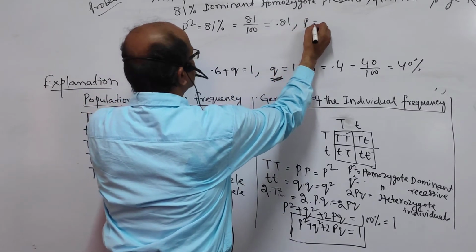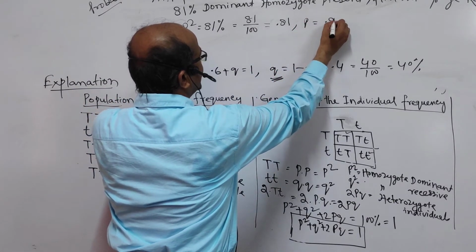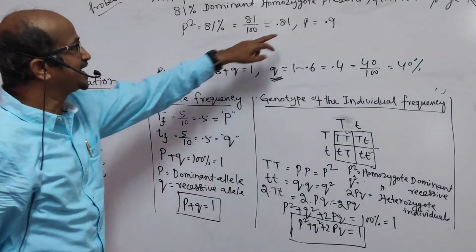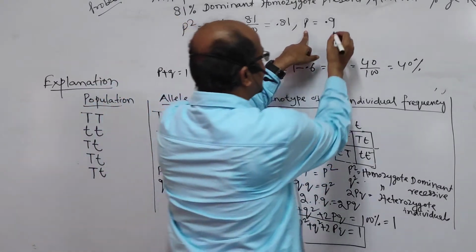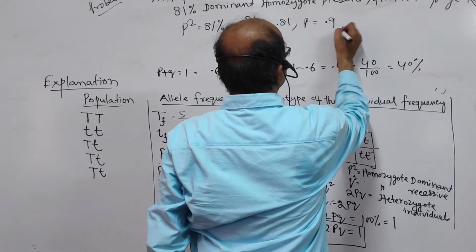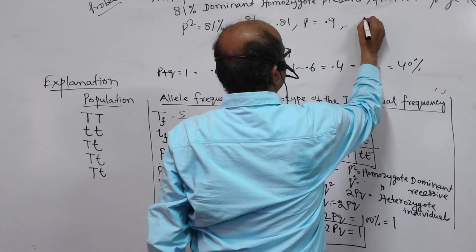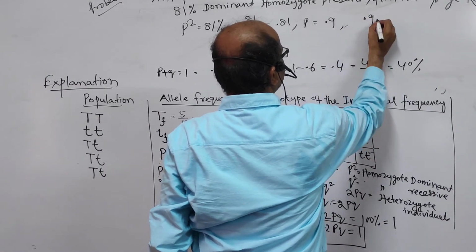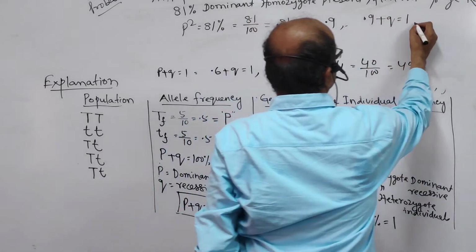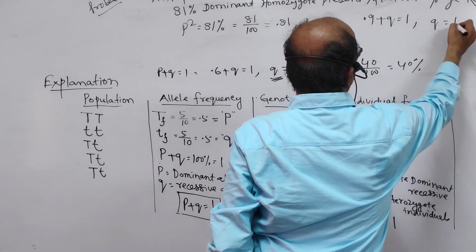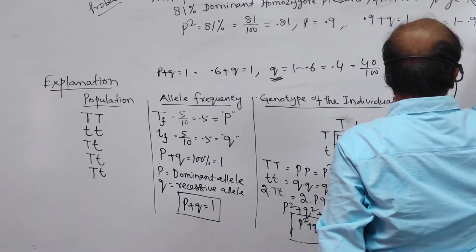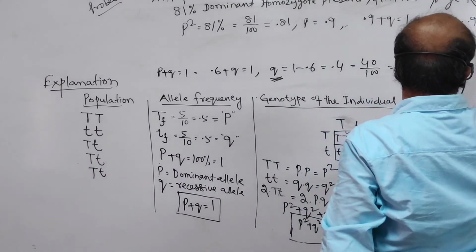So p will be how much? 0.9, right? p is equal to 0.9. If p is equal to 0.9, then p plus q is equal to 1. So how will you know? p is equal to 0.9 plus q is equal to 1. So q will be how much? 1 minus 0.9, that is equal to 0.1. So q is equal to 0.1.